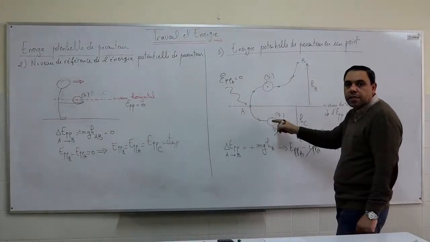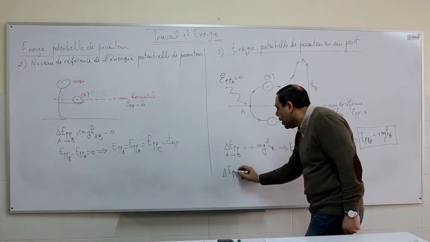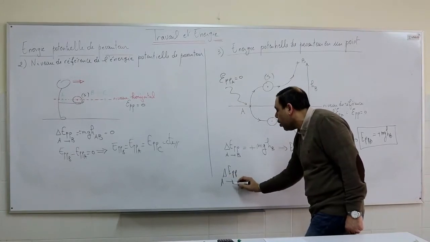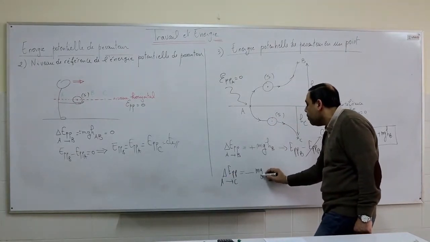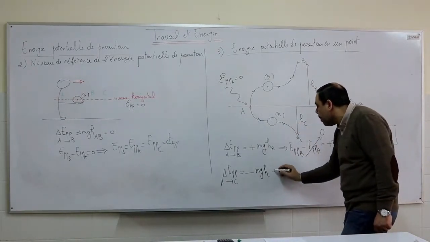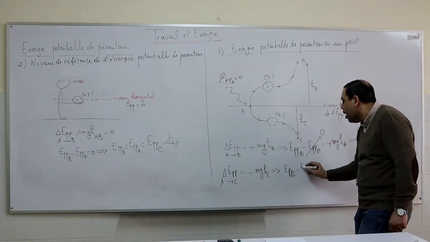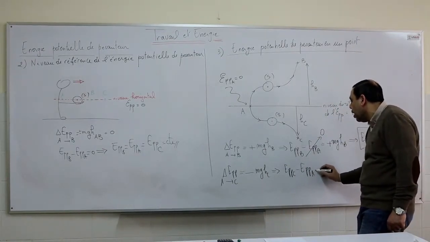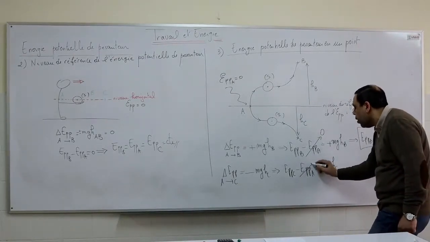In the second situation where the body descends from A to C, the variation in the gravitational potential energy from A to C is equal to minus mg times the height between A and C. And as a result, GPE C minus GPE A equals minus mghc.